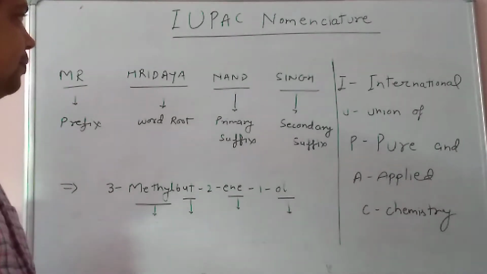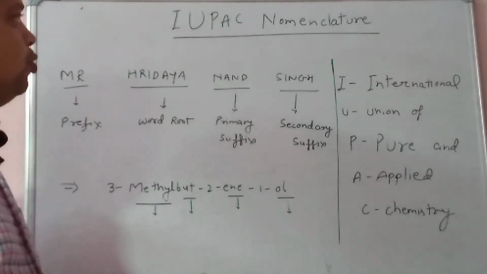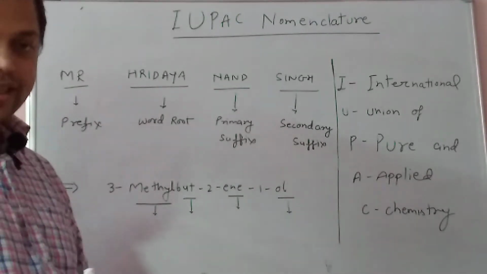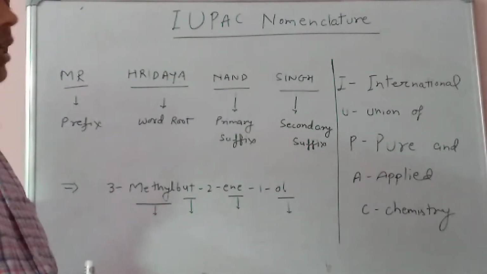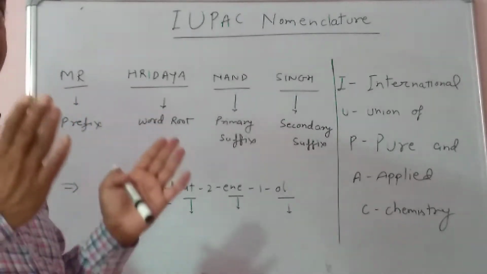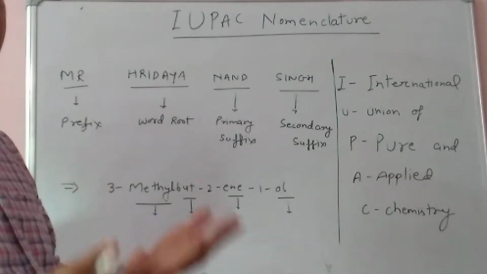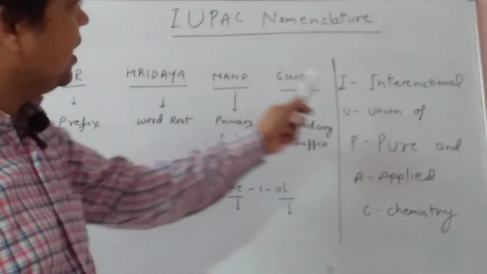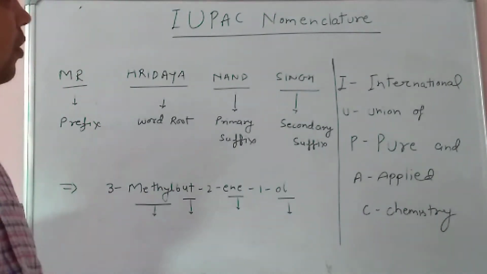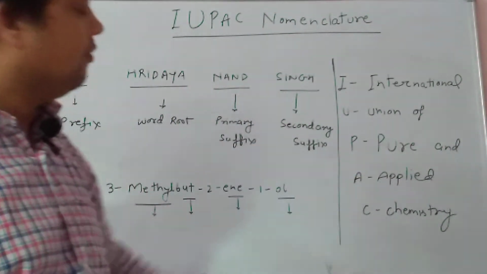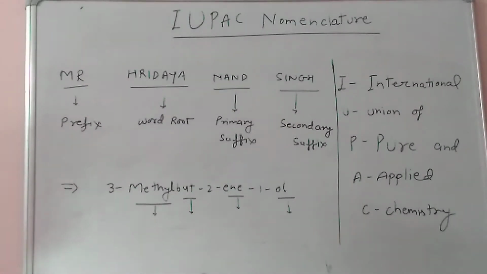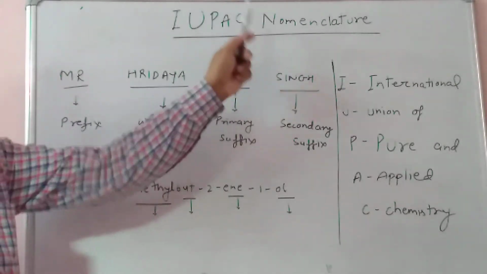Good morning to all. Today we will discuss the IUPAC nomenclature of the organic compounds. So first, what is the full form of IUPAC? IUPAC is a system which is acceptable in the whole world for the nomenclature of organic compounds. I stands for International, U for Union, P for Pure, A for Applied, C for Chemistry. So basically, IUPAC is the International Union of Pure and Applied Chemistry.